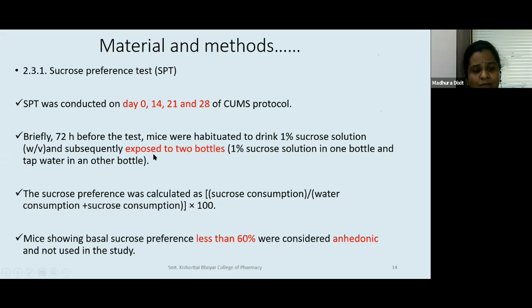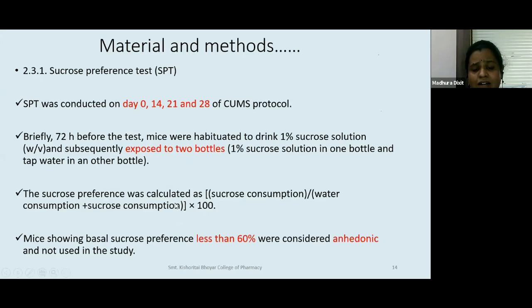And animals, mice and rats, would like to drink sweet water, 1% sucrose solution. This indicates their well-being. If the animal is drinking more than 60% sucrose water, then it is indicating that the animal is okay to pleasures. But what will happen when you are giving CUMS? After giving CUMS, the animal won't be able to identify the difference between sweet water and normal water, and it will not drink the sweet water.